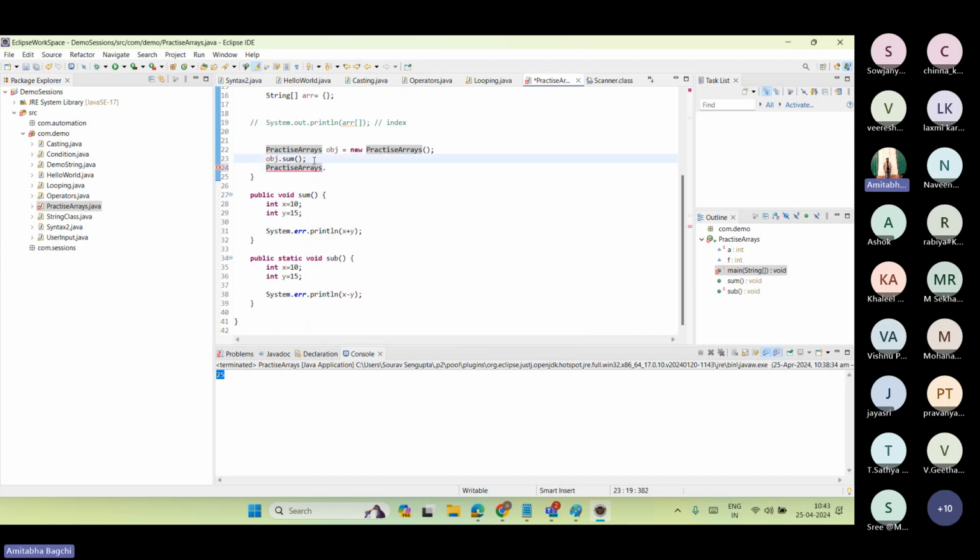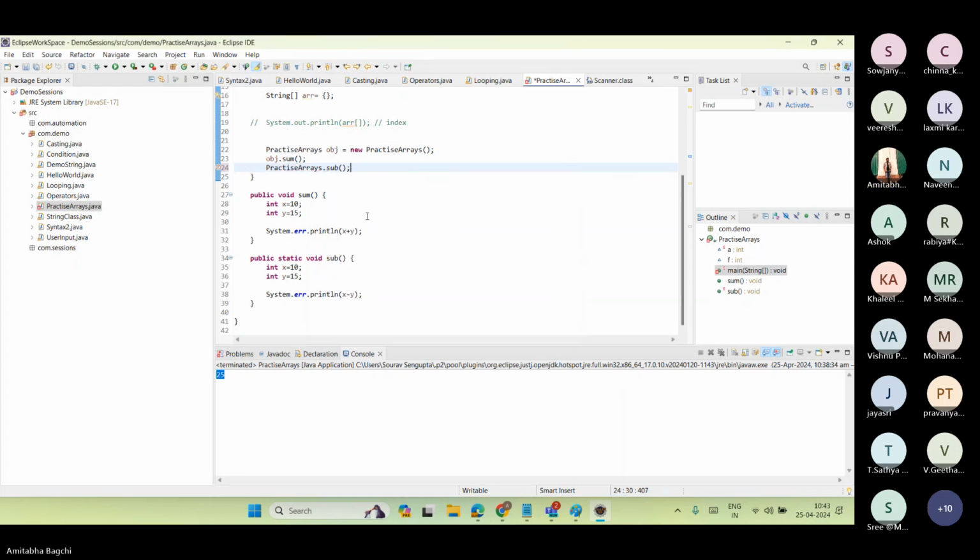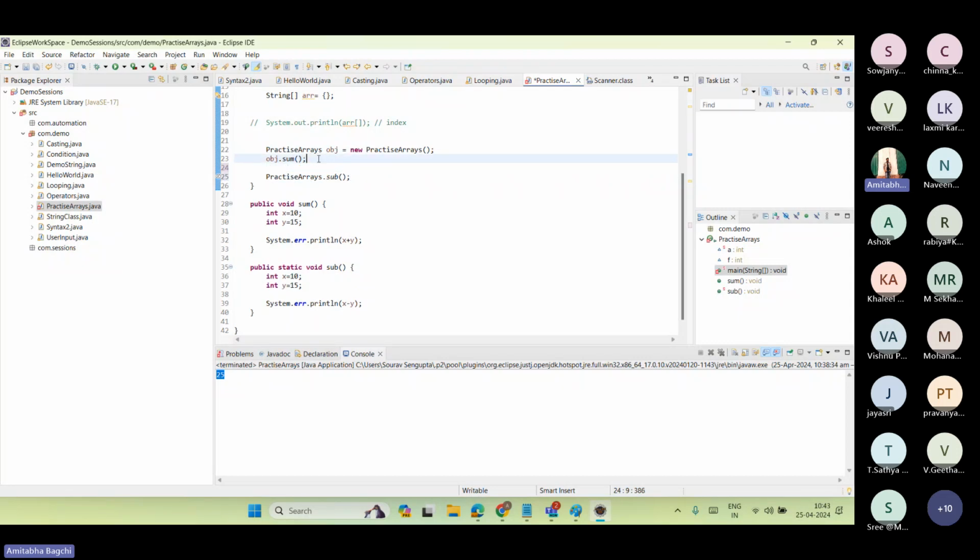Object helps to give memory to the non-static things, whereas static things can be accessed directly with the class name. You can see sub came directly here because it is static. This is a non-static method which needed the help of object creation. This is a static method which had memory present for it.